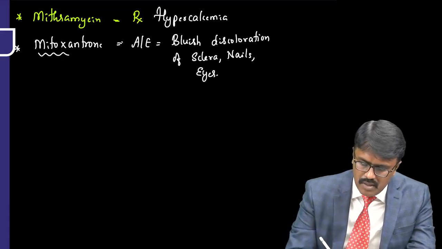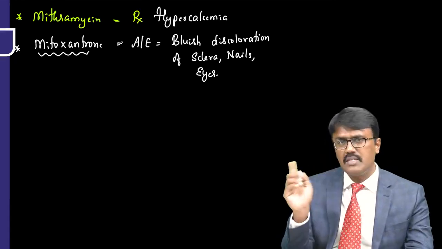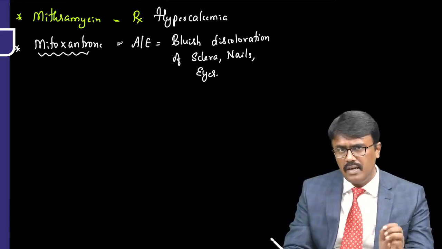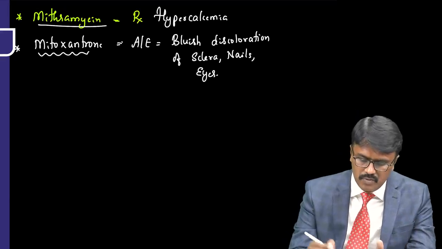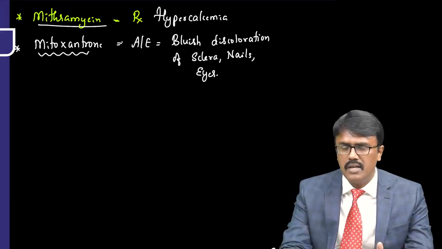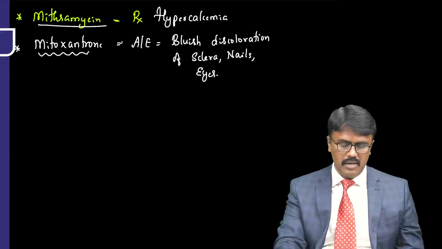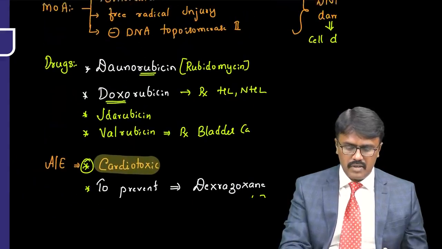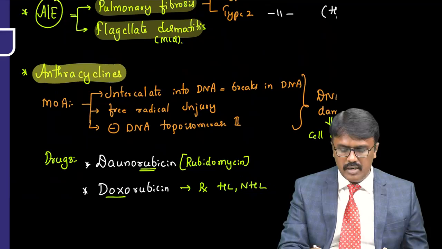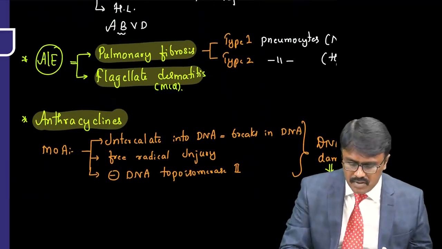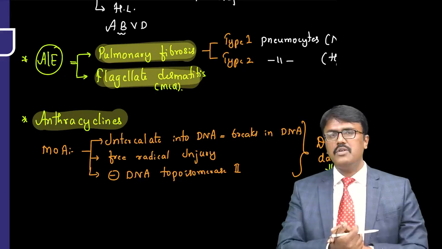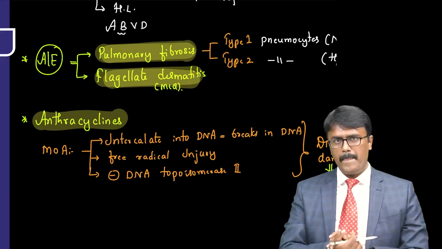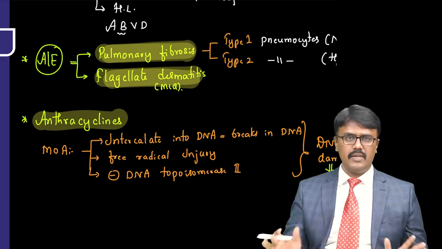Right? Not so important a drug. Remember, it will cause discoloration of the eyes and skin and nails. That's it. Mitramycin is used for hypercalcemia. So this is an additional drug, but the main drug you should remember is mitomycin C. Very, very important. And remember the adverse effects of anthracyclines, cardiotoxicity and radiation recall syndrome. And remember the adverse effect of bleomycin. That is the one you have to concentrate on more. That is about anti-cancer antibiotics.